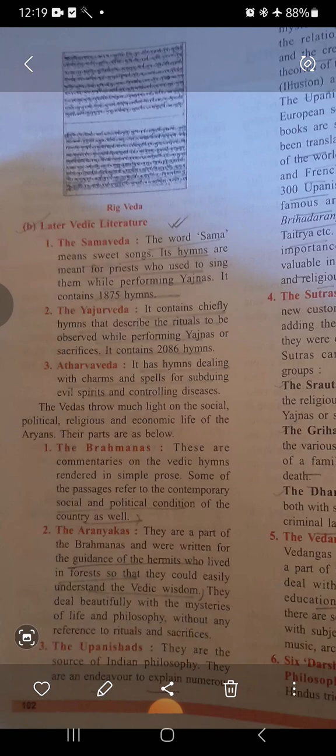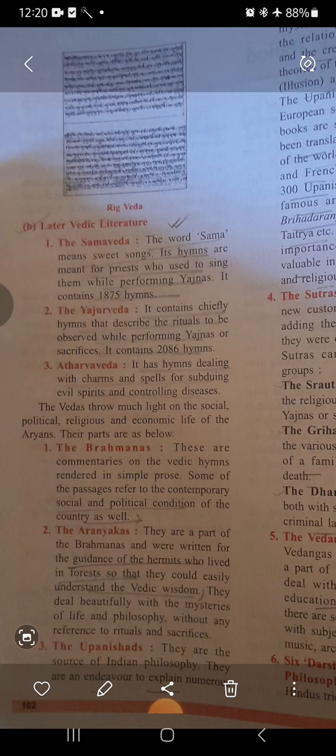In the Yajur Veda, there are hymns which describe the rituals to be observed while performing the yagyas or sacrifices. 2086 hymns are present here. Then we have the Atharva Veda, which contains charms and spells for subduing evil spirits and controlling diseases. So now you know that our entire beliefs, traditions, culture, and rituals, on which Indian tradition is based, have their basis in all the four Vedas.